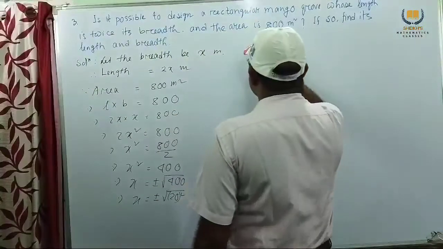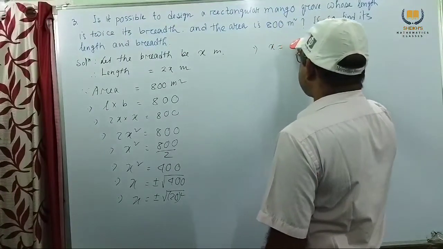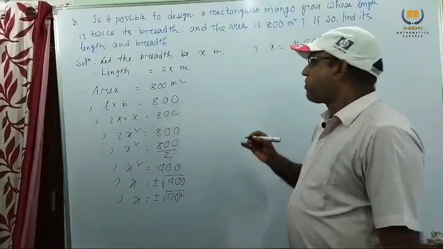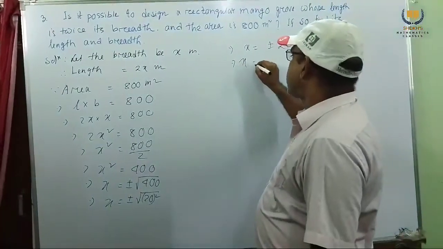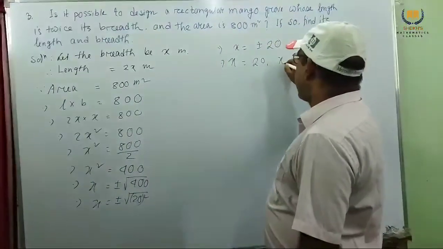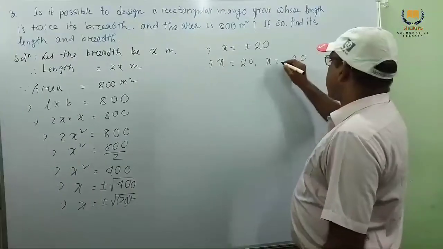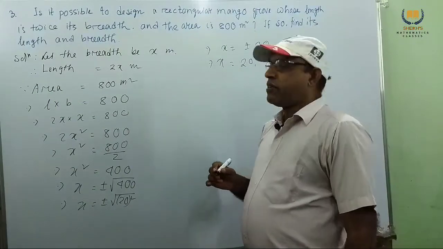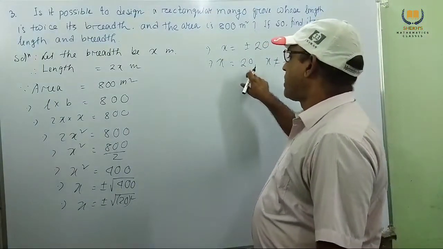This implies x equal to plus minus 20. Now we want to find length. Length cannot be negative. So we get x equal to 20, x equal to minus 20. This is not possible because length cannot be negative. So we get x equal to 20.